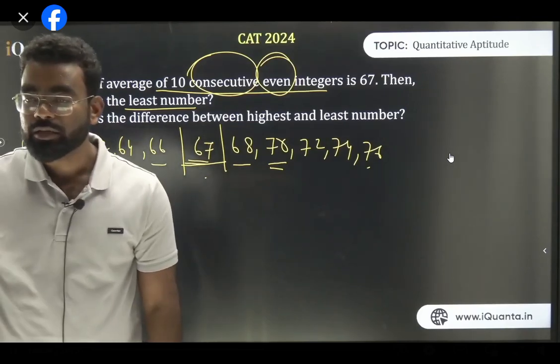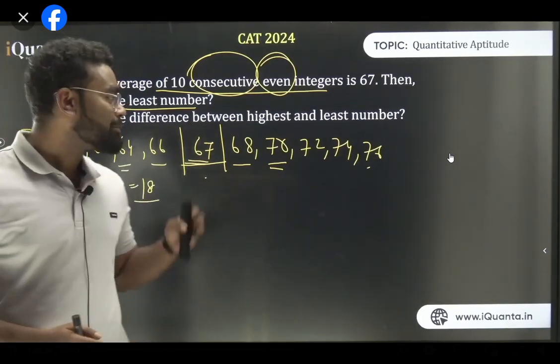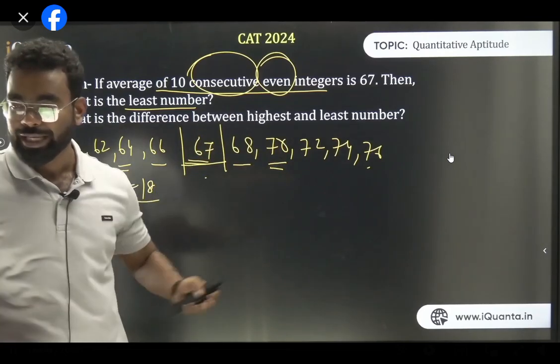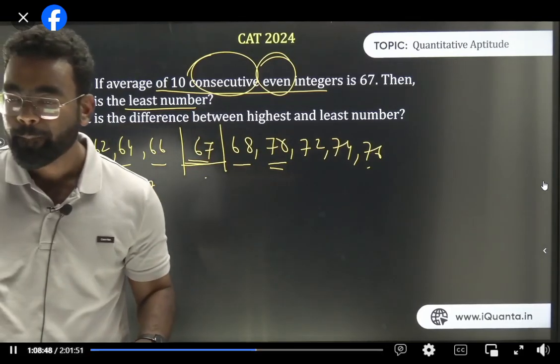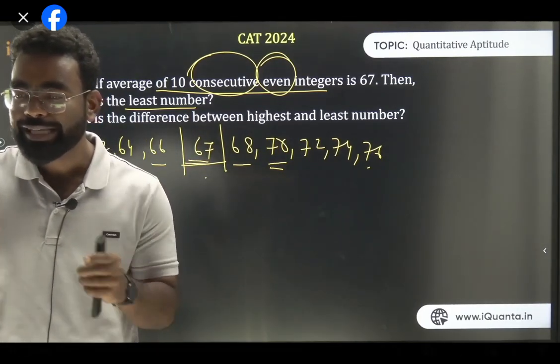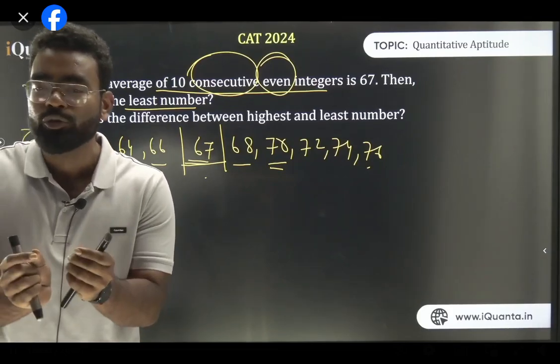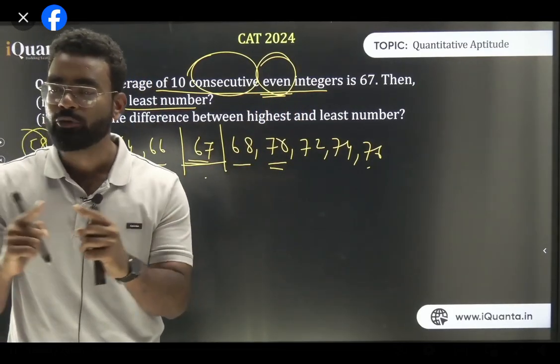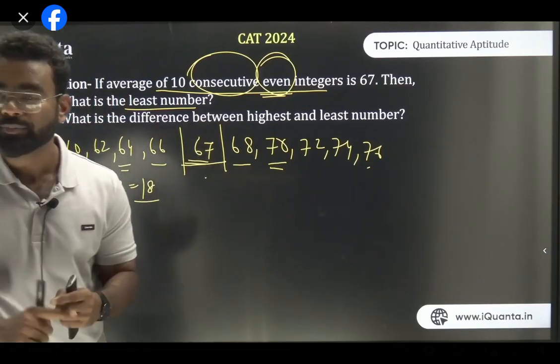Yes, we can use the method also, for the bigger values also. Let's say the same question. अगर यहाँ पे मुझे बोलता, let's say अगर ये 77 बोलता है, या let's say 20 नंबर बोलता है, या 30 नंबर बोलता है, then also we can use the same thing. Clear है? Because 67 you cannot count because it is the average and 67 is not also an even integer. तो इसमें पहले क्या बोला? Even है, even. तो 67 is an odd number, तो इसका दोनों साइड में होना चाहिए. Please understand this thing. दोनों साइड में आना चाहिए.